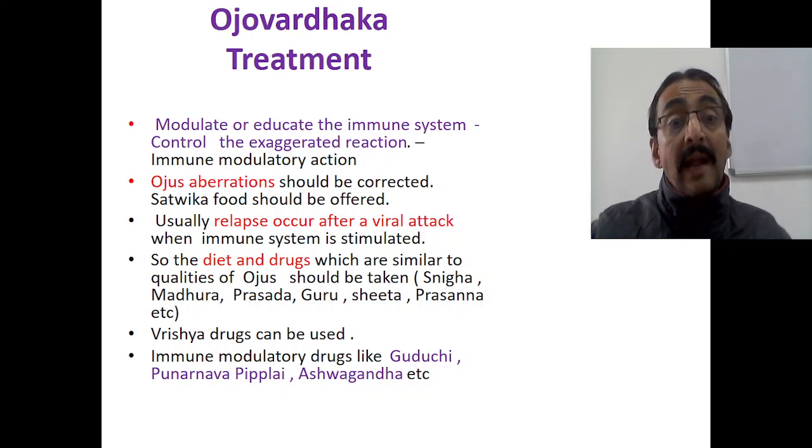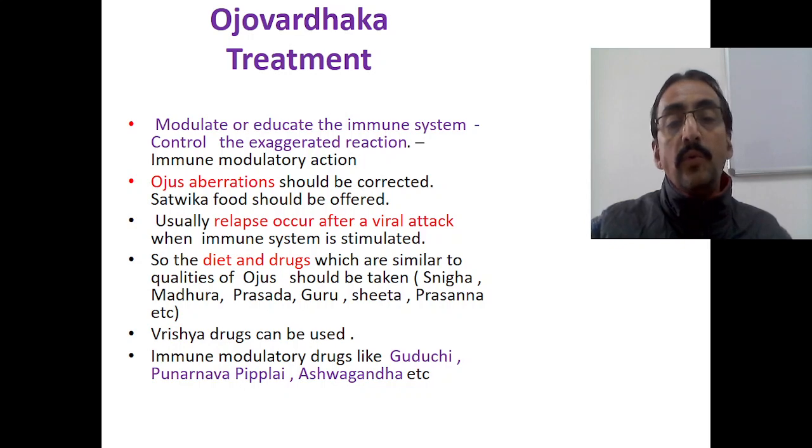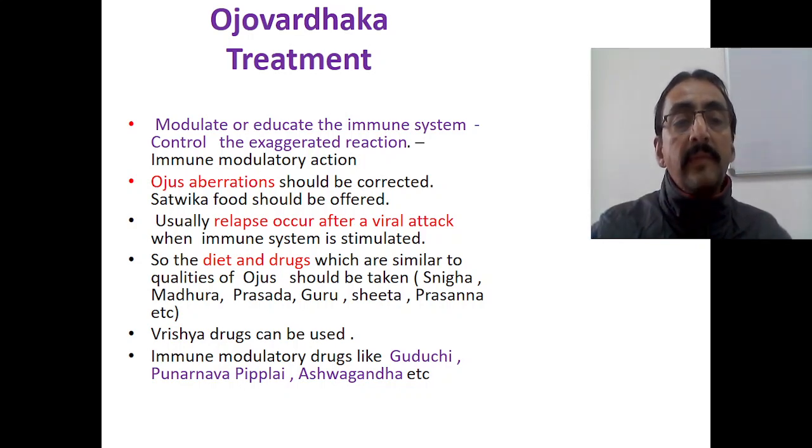So diet and drugs which are similar to the qualities of the Ojas should be taken. It may be Snigdha, Madhura, Prasada, Guru, Shita and Prasanna, etc. These are the qualities of the Ojas. The drugs having these qualities should be inculcated in the daily diet pattern of the child. Vrisha drugs can also be used to some extent.